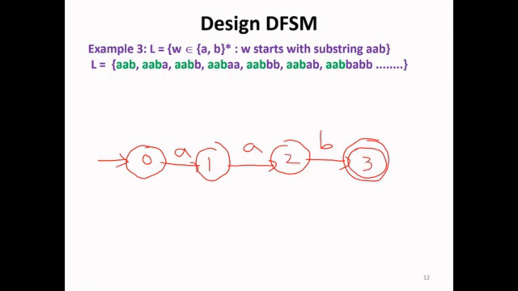So next, we have to satisfy the language and complete the DFSM. Starting with state Q0.